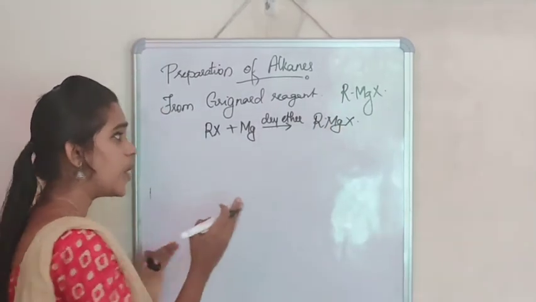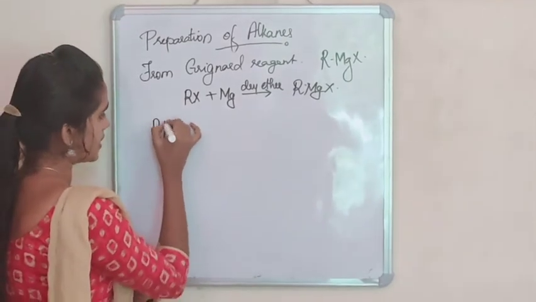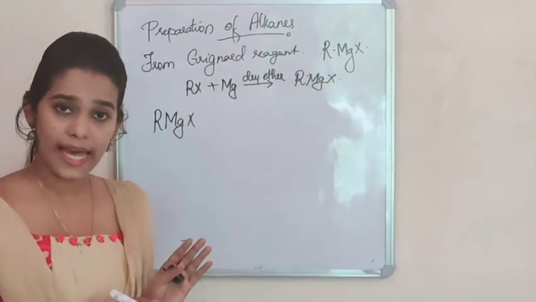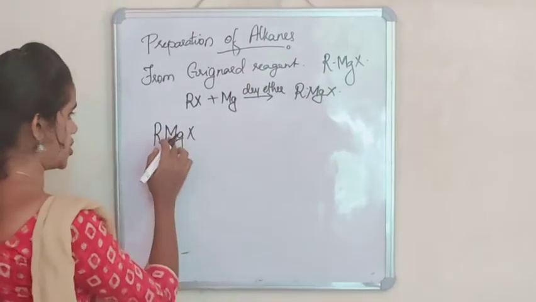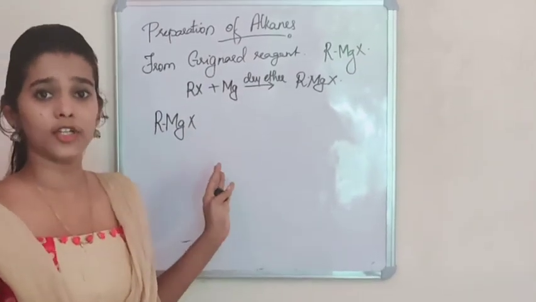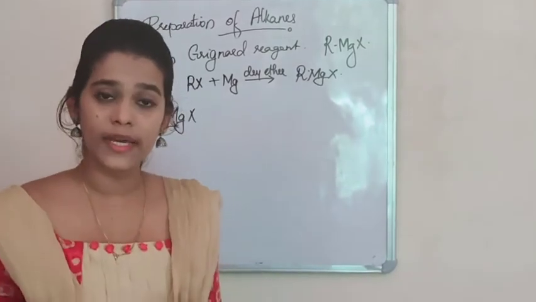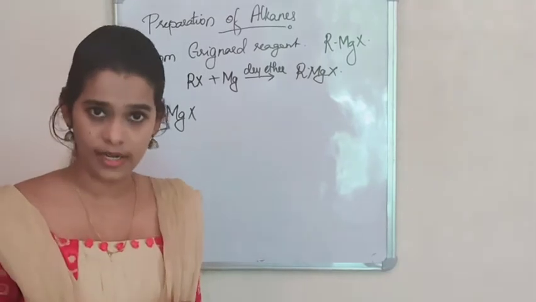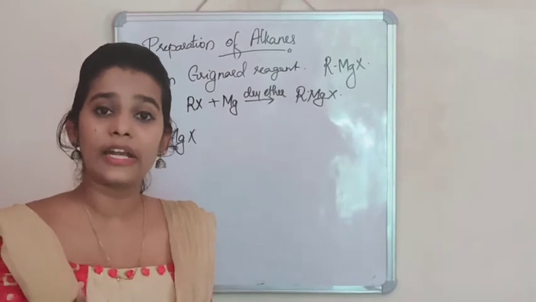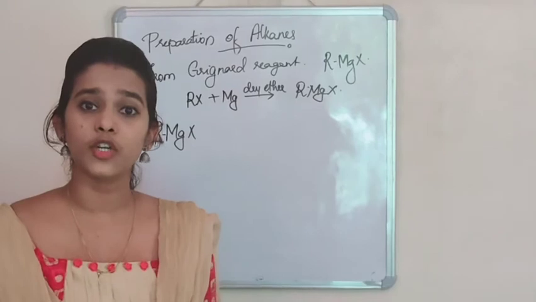So if we consider the Grignard reagent, that is alkyl magnesium halide, the carbon of the alkyl group which is attached to magnesium is more electronegative than that of magnesium. So if a proton donating group is reacted with Grignard reagent, the carbon of alkyl group will attract the proton donating group towards itself, resulting in the formation of alkane.